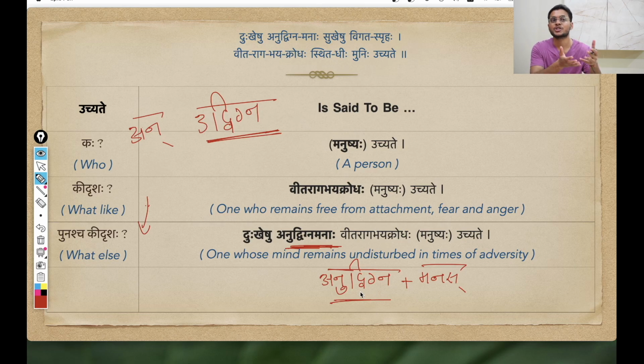Udvigna, someone who is anxious. So Anudvigna, someone who is calm, someone who is serene, someone who is undisturbed. Basically, na udvigna iti anudvigna. That is the Vigraha Vakyam of this samasta padam, Anudvigna.